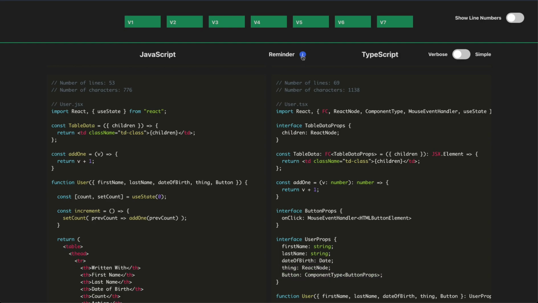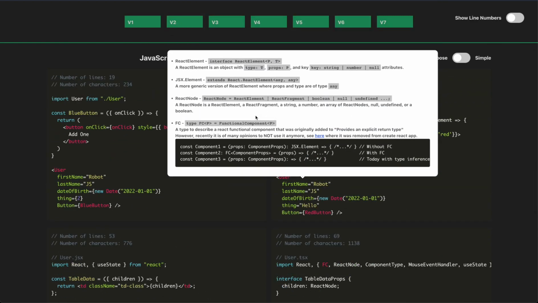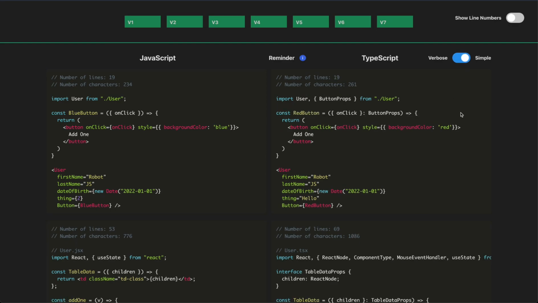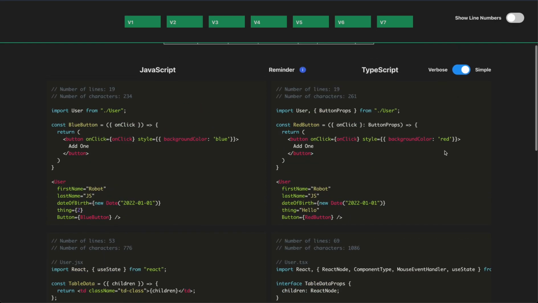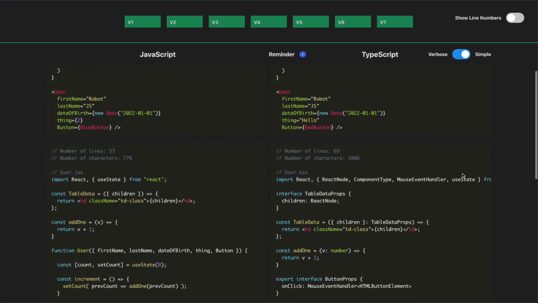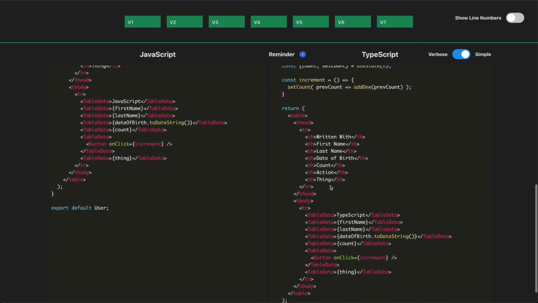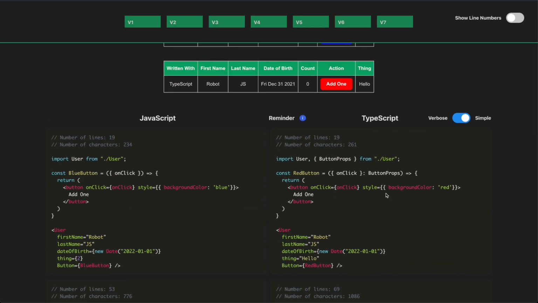And if I remind myself in the reminder here, what is a React node? It's a React element, a fragment, a string, a number, array of React nodes, all sorts of different things. So it's a very kind of generic-y type. I can pass whatever I really want as long as it can be rendered in JSX. Again, if we were to toggle on the simple, we can see that this is the simplified version of the TypeScript. But again, we still needed to add the React node for the thing property here and render that thing down below here.